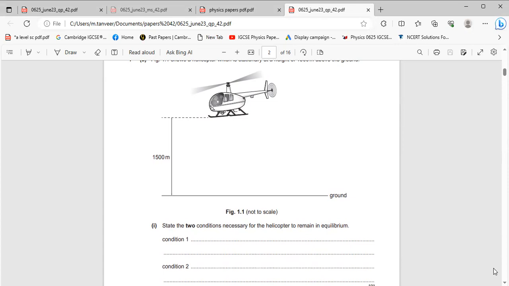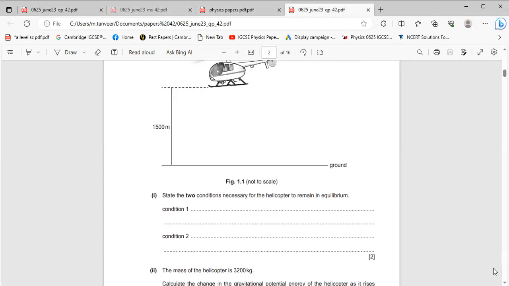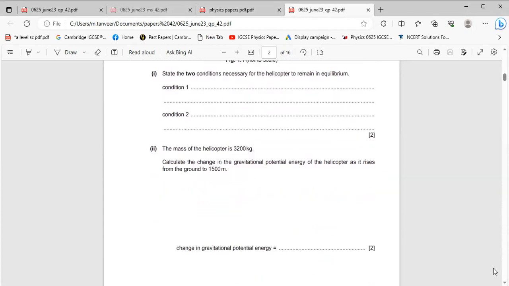So remember that when an object is in state of equilibrium, then it must satisfy two conditions for equilibrium. Number one, net force acting on a body is zero. If there is no net force acting on a body, then body will be in state of equilibrium. For example, a book placed on a table. Net force acting on the book is zero, so it will be in state of equilibrium. This is first condition for equilibrium.